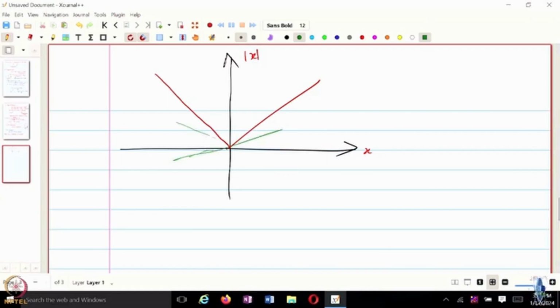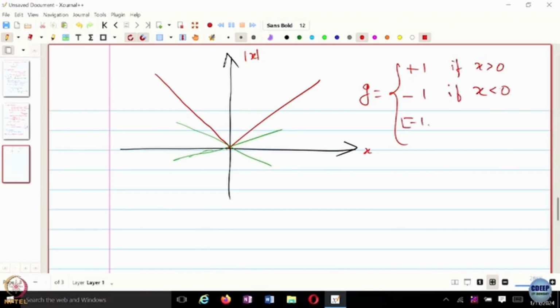But we can define something called a subgradient, which would be any line such that it is below the curve. Again, one of the definitions of convexity is that if we move along that particular line, the function would have moved upwards. So, the subgradient for this function is defined to be plus 1 if x is greater than 0, minus 1 if x is less than 0, and any number if x is equal to 0.